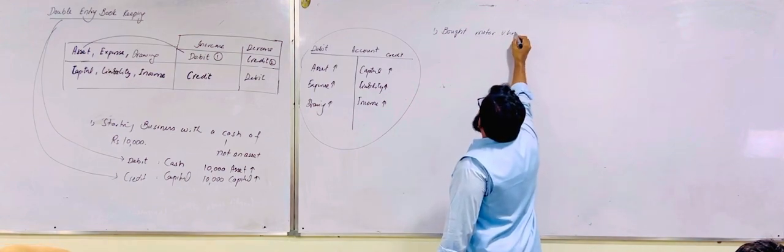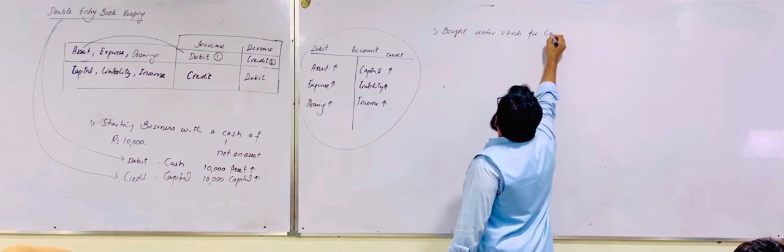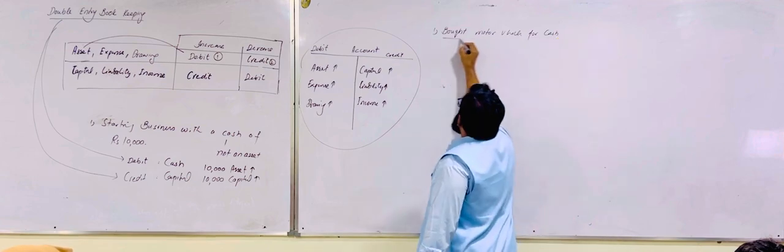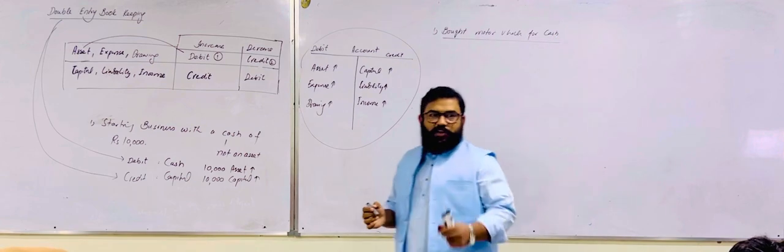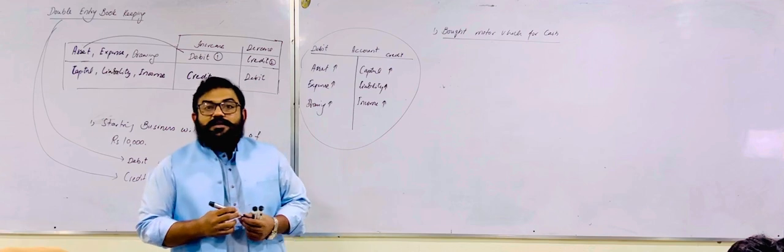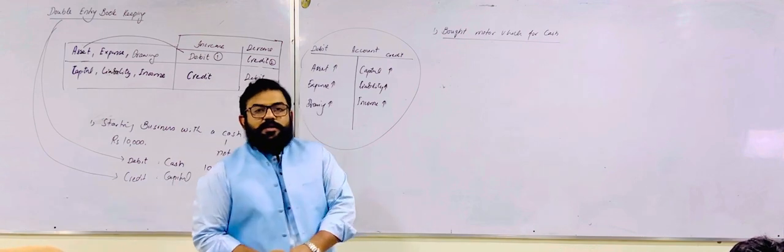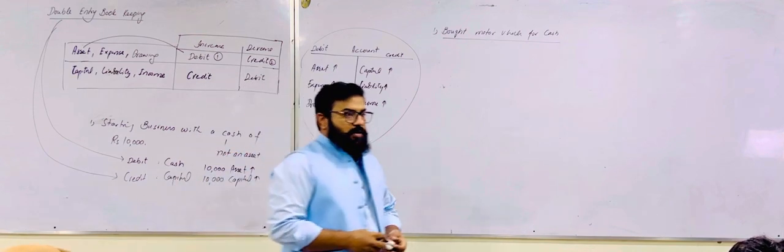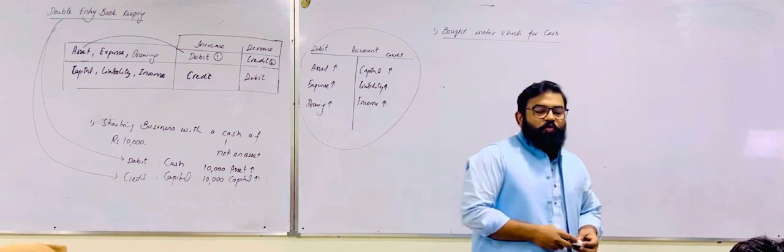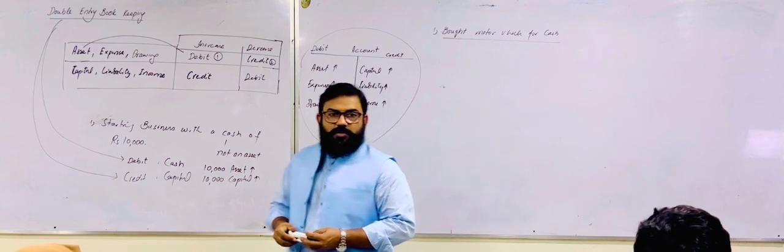Motor vehicle account will be debited and cash account will be credited. Sir, motor vehicle account will be debited. What you are saying? Motor vehicles account will be debited. Okay. Cash account will be credited. Please explain this. Why are we going to debit motor vehicle account?